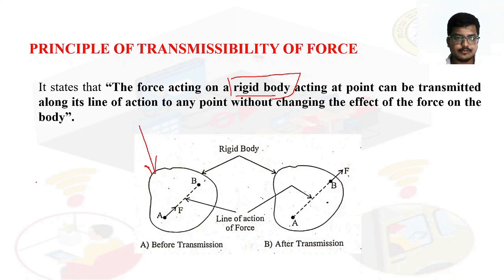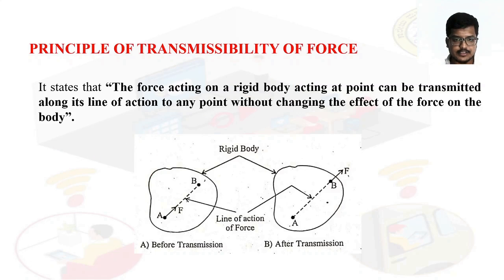So, line of action means what? The direction in which the force is going, we call that the line of action. Which means if the force is going in this direction, this is called the line of action. This dotted line, or this green line, is called the line of action of this force F.